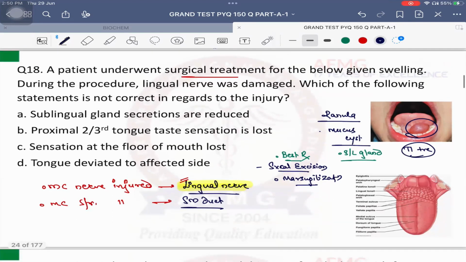So quickly say, during excision of ranula, which is the most common structure injured? Submandibular duct. Which is the most common nerve injured? Lingual nerve. Okay? So now, during the procedure, lingual nerve was damaged. Which of the following statements is not correct regarding the injury?